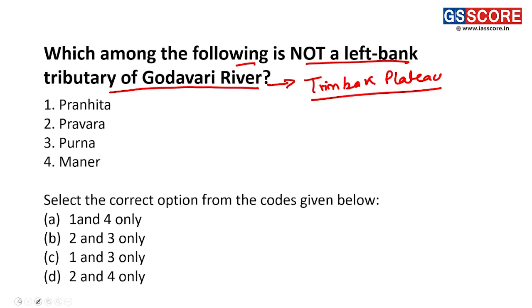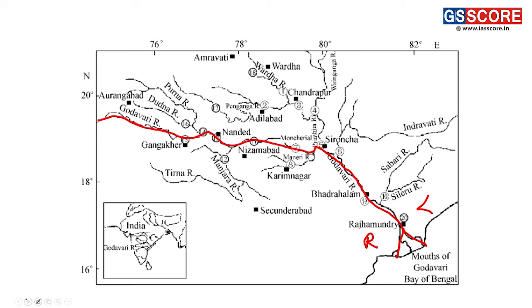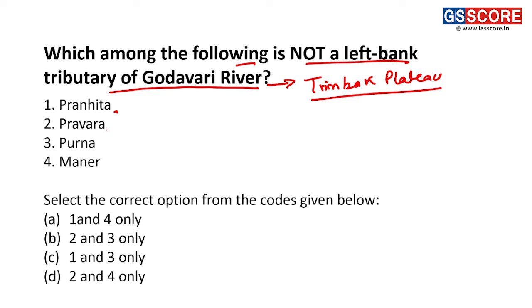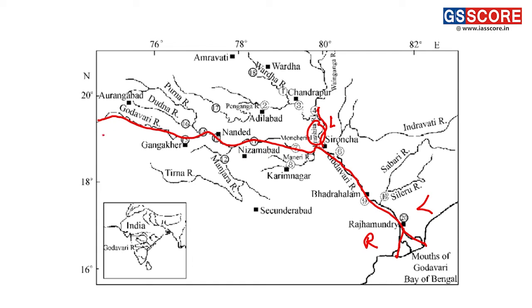Looking at the options here, we can see Pranahita. The Pranahita river is here, and it is a left bank tributary. Next is Pravara. The Pravara river is a small river which originates in the Western Ghats only at this point.